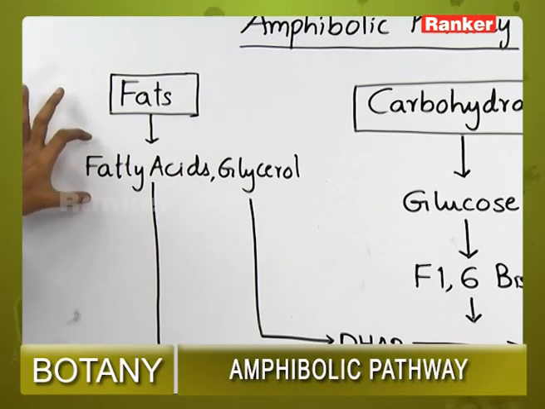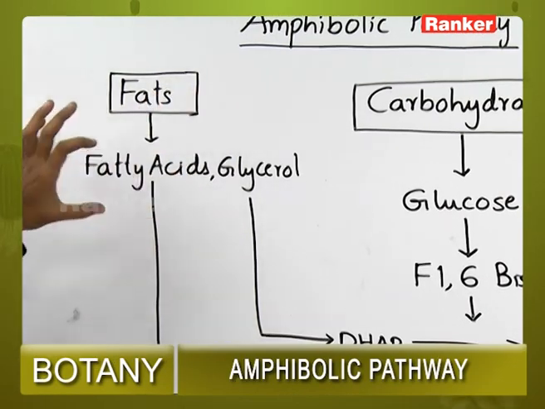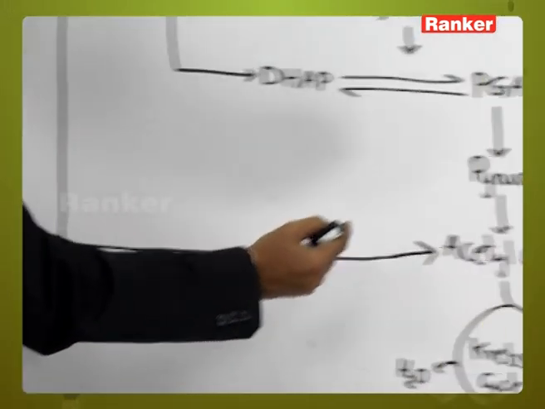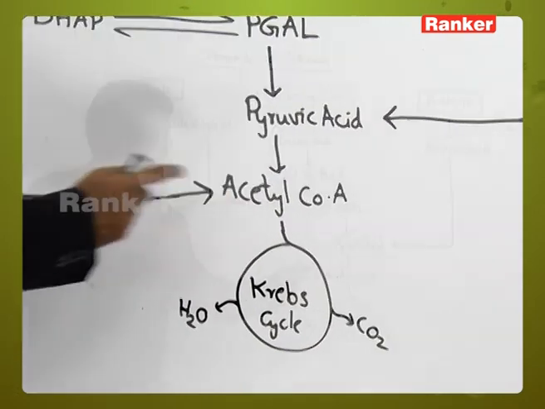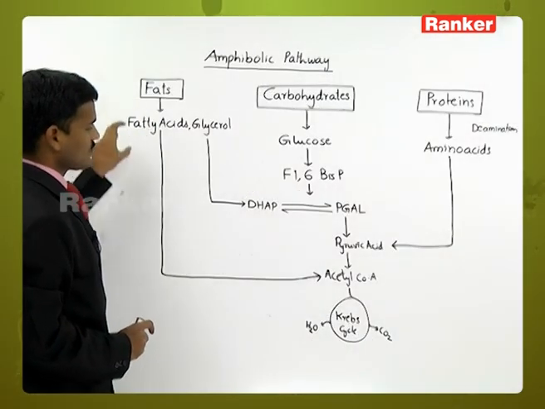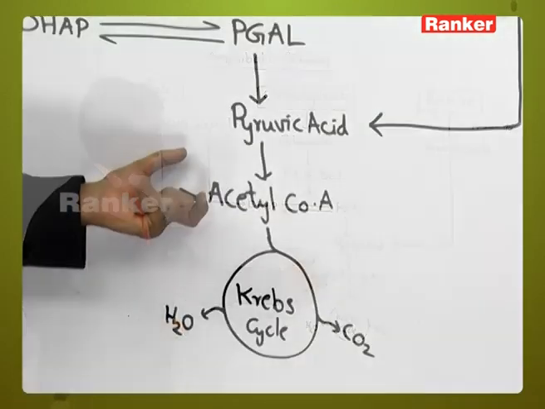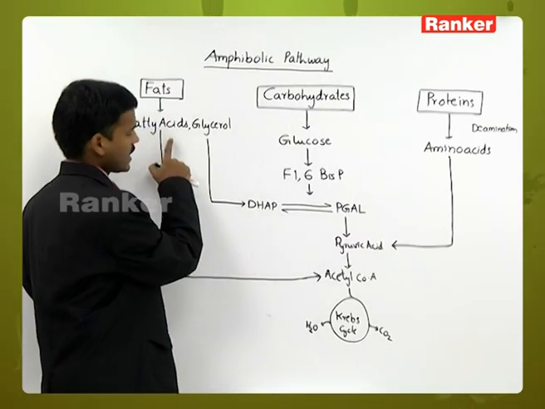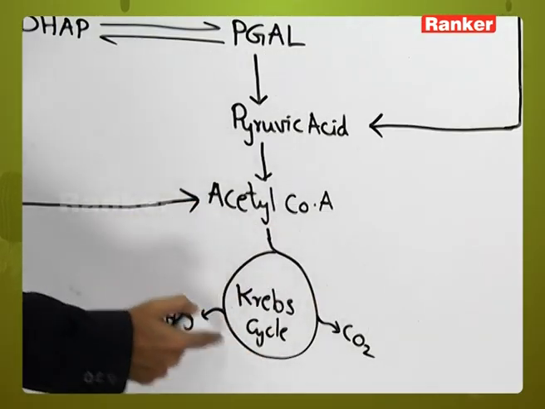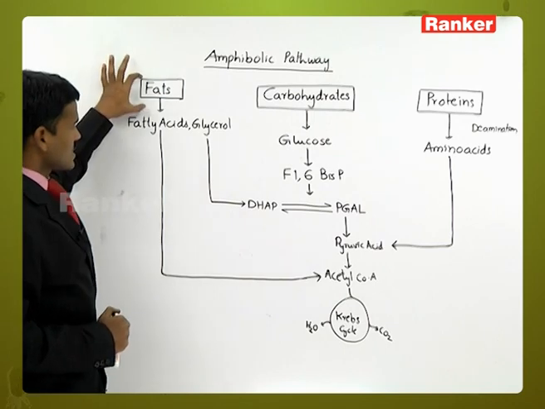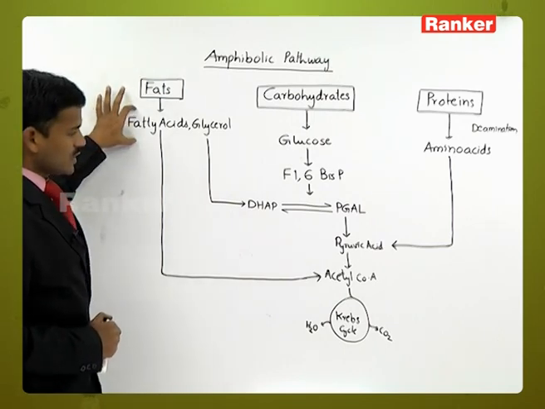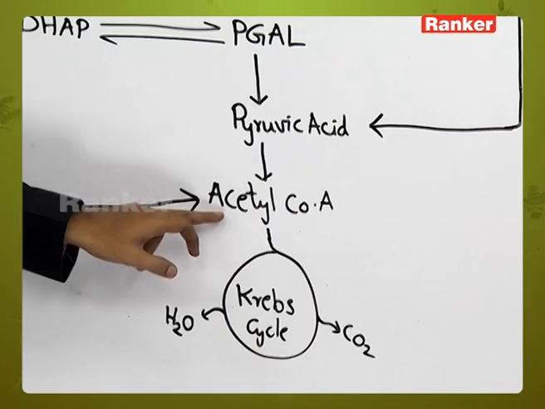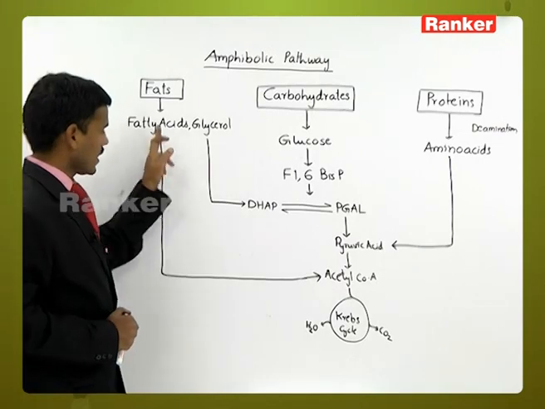Fats are converted into fatty acid and glycerol. After the conversion, the fatty acids enter the respiratory pathway as acetyl coenzyme A. So fatty acids are changed into acetyl coenzyme A, and after that conversion the remaining reactions take place. So the fats or fatty acids enter the respiratory pathway at this step.